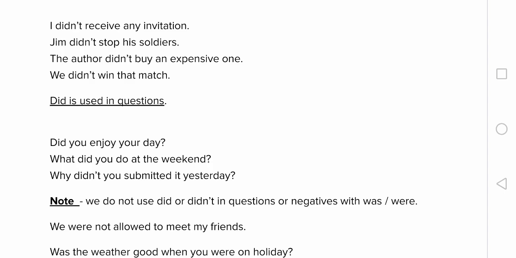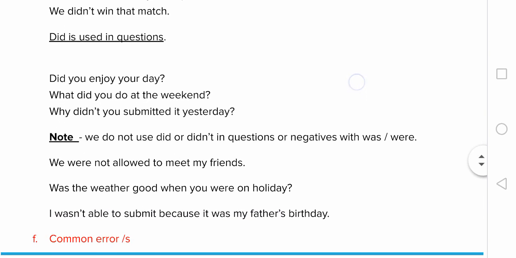Okay, there is an error in this sentence: Why didn't you submit it yesterday? But there is a typing error: it says, why didn't you submitted it yesterday? It is wrong. And we have the next point about this only.